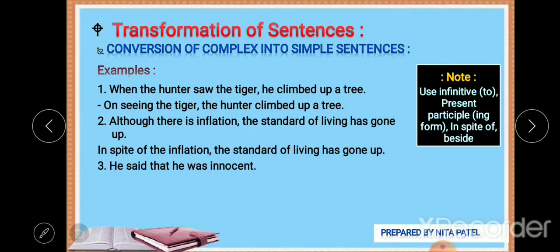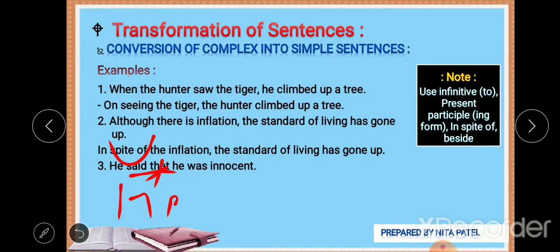Okay, let's go next. He said that he was innocent. Now which conjunction is used here? We have to cut this that. Now one thing we have to keep in mind: he said he was innocent. Instead of said, we can use declared.